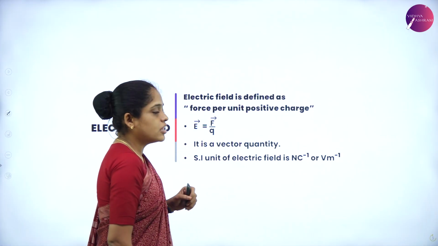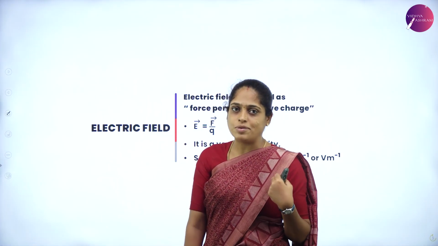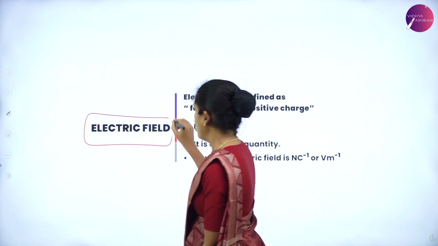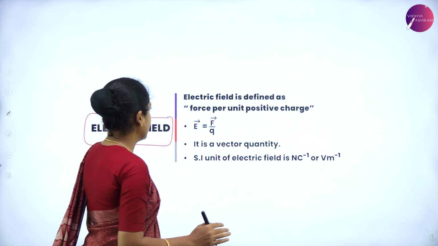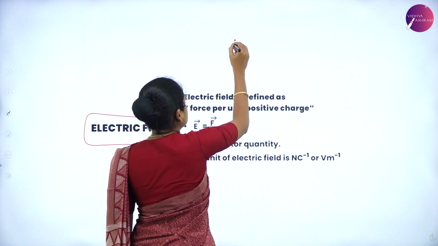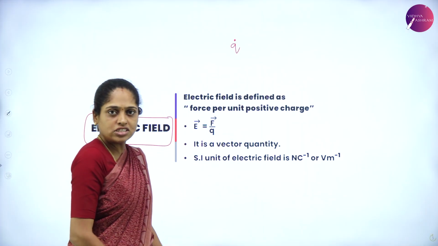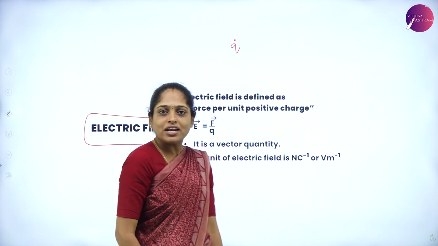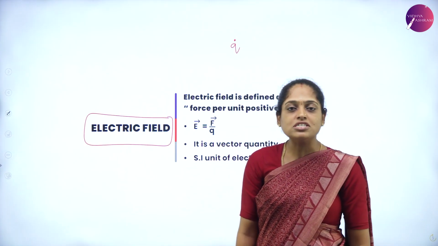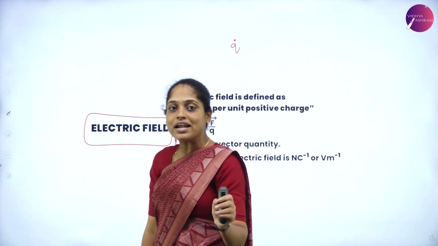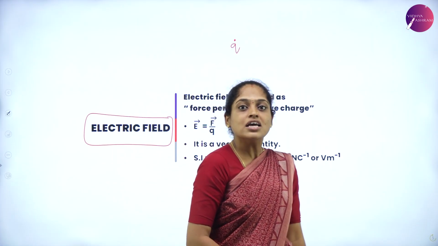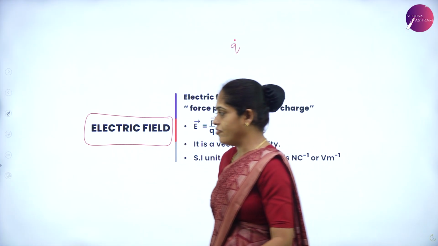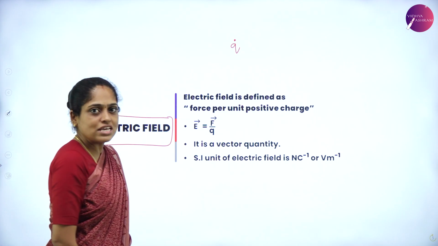Yes, next. The next very important concept is electric field. What is an electric field? Let us know this now by considering a charge Q, which is a stationary charge, because this chapter comes under the branch which is electrostatics. You know that electrostatics is a branch of physics which deals with the charges at rest. Therefore, consider a charge which is at rest.